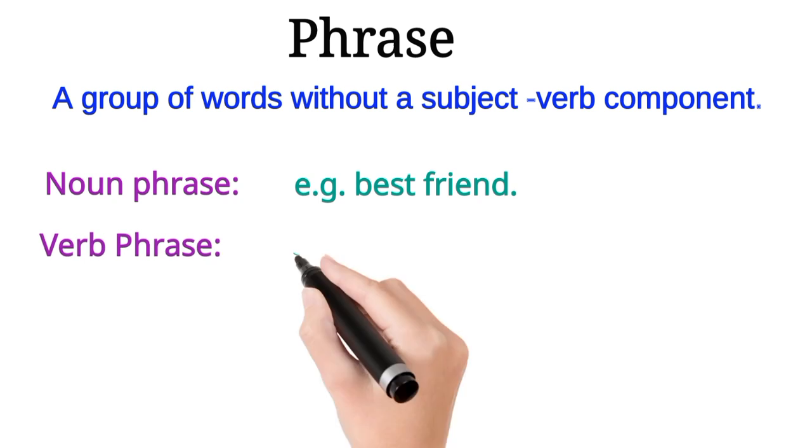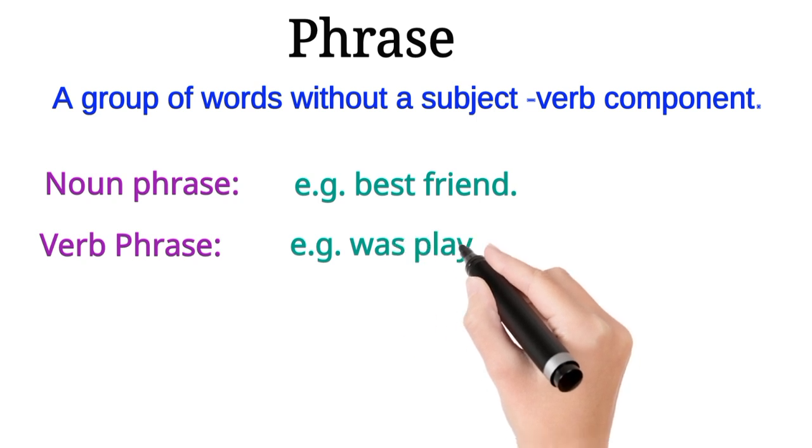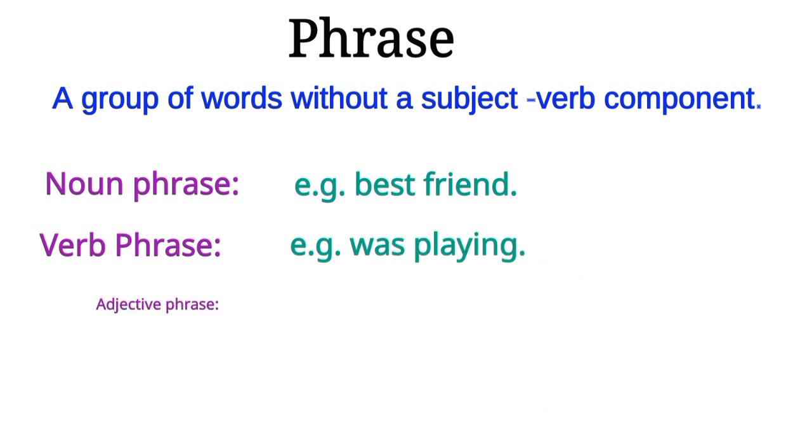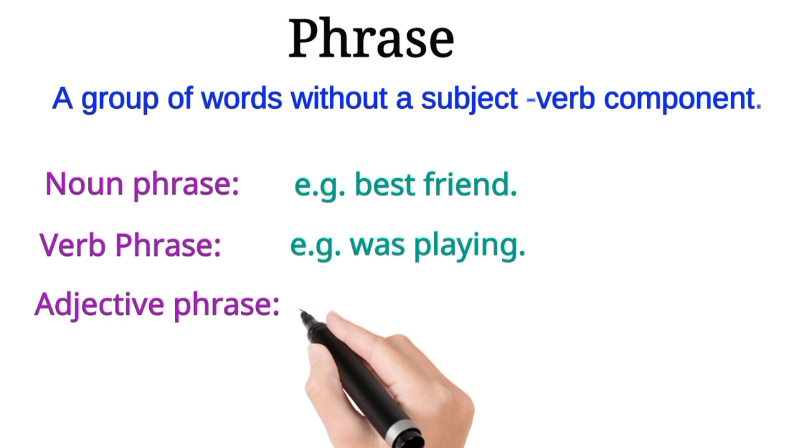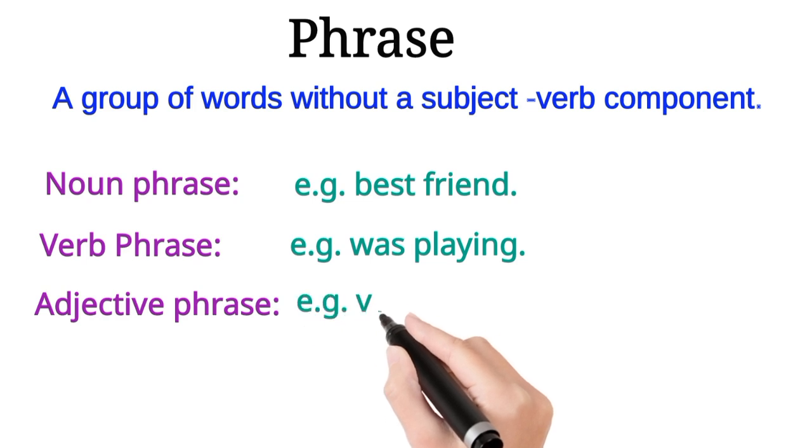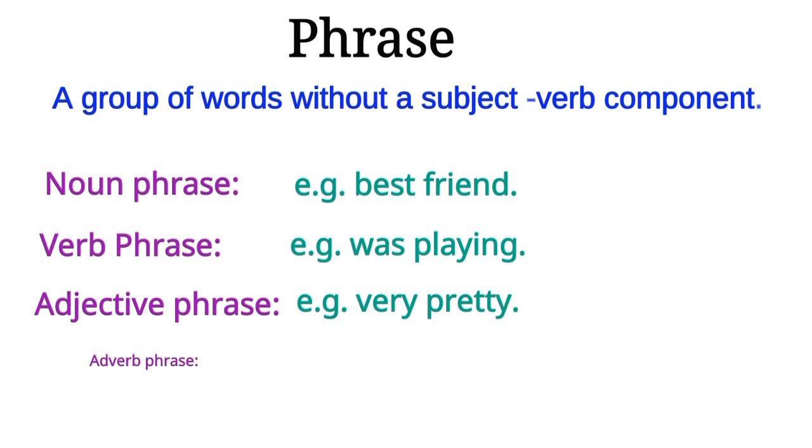Verb phrase: a verb is an action word. Example: was playing. Adjective phrase: an adjective describes a noun or a pronoun. Example: very pretty.